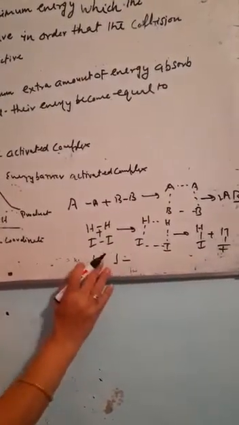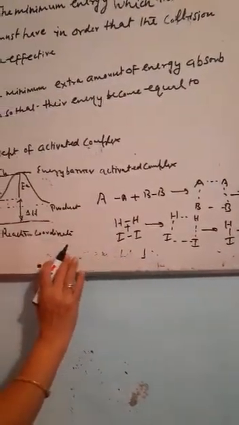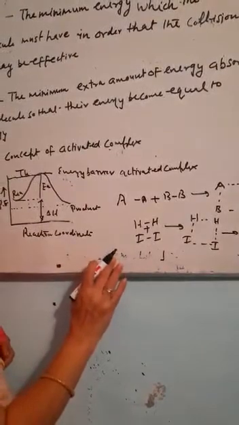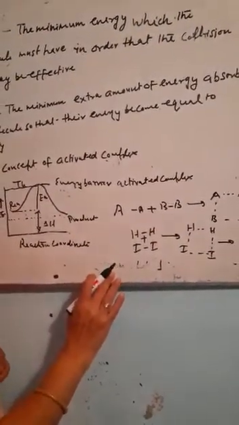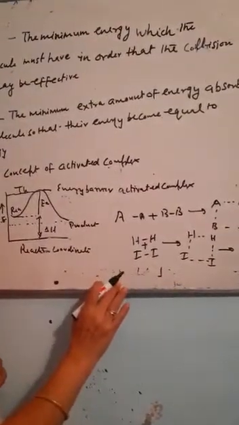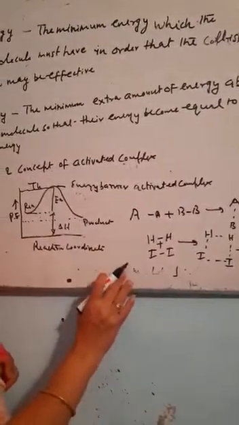Now I will tell you about the temperature dependence of the reaction. If we raise the temperature by 10 degrees Celsius, the rate of reaction becomes double or more than double. I will explain it with the help of a graph and with the help of the fraction of molecules.